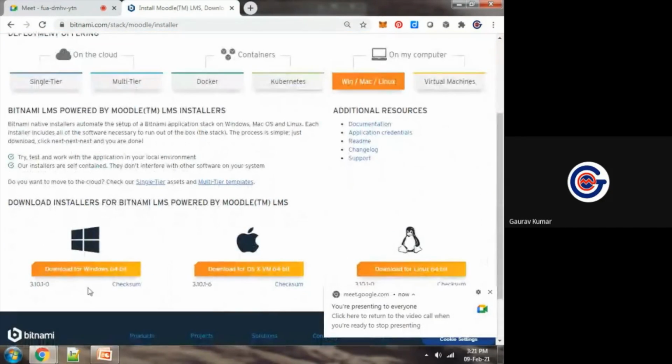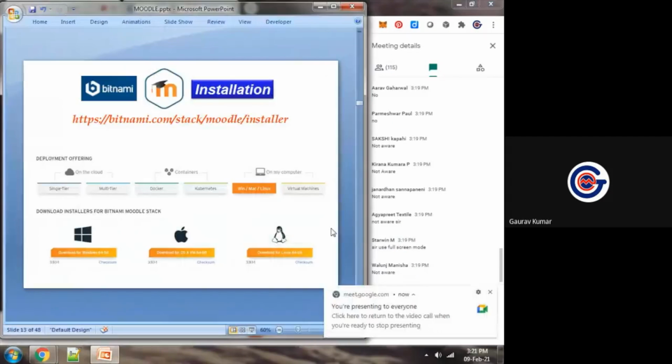Okay. So simply download for Windows or for Linux, and it will give you the binary file. It will give you a particular package installer, and within that package installer, you will get each and everything that we need for Moodle. This is the one way. But to work with this scenario also, we need one web developer.